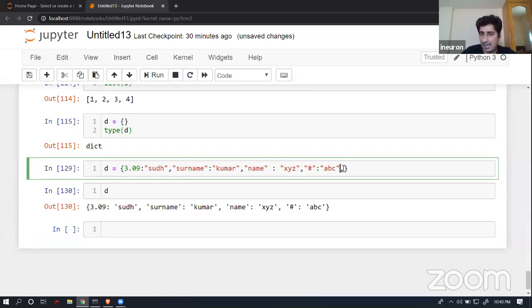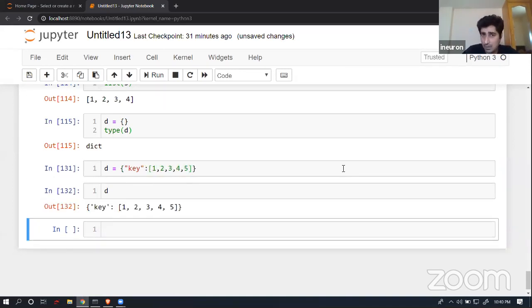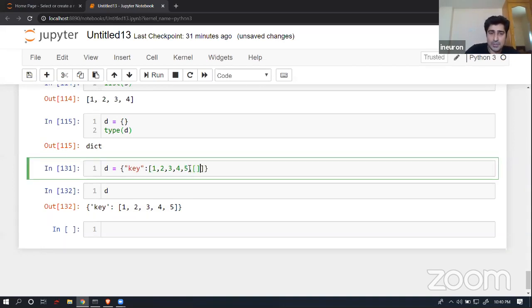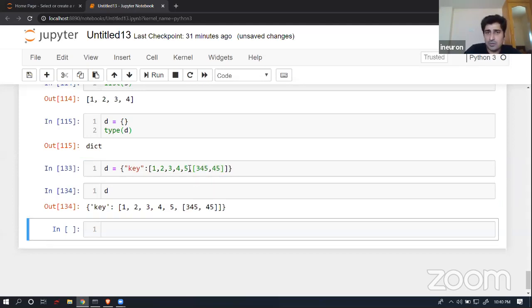Now, what about the value part? Let's talk about the value. So let's suppose I have created a dictionary. Suppose I'm trying to create a string. Now, value wise, let's suppose I'm trying to store a list. Allowed. This is allowed, I would say. Now, suppose I wanted to store a nested list, so this is also allowed.